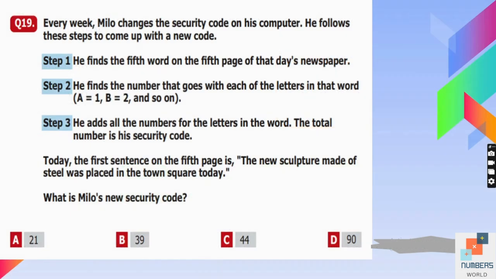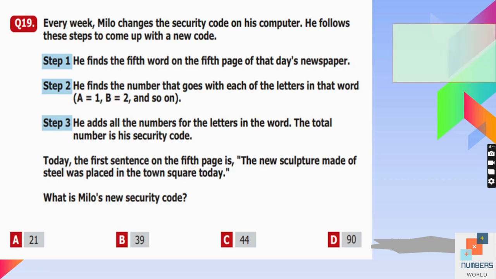Question number 19. Every week Milo changes the security code on his computer. He follows these steps to come up with a new code. Step number 1. He finds the 5th word on the 5th page of that day's newspaper. Step number 2. He finds the number that goes with each of the letters in that word. That is, A is equal to 1, B is equal to 2, C is equal to 3, and so on. Like he allots the numbers to the alphabets according to their sequence. Step number 3. He adds all the numbers for the letters in the word, the total number in his security code.